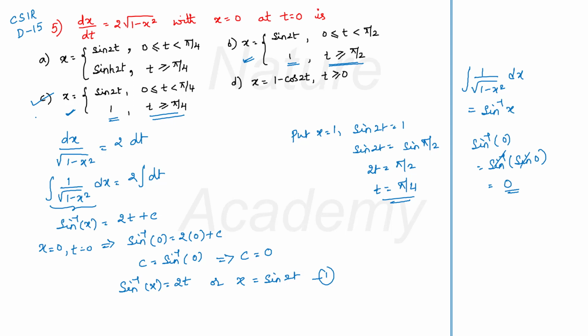Okay students. That's all for today's lecture. So just a quick revision. What we did in this class: we saw what is a differential equation and what is a solution to the differential equation. We discussed order and degree of a differential equation and types of first order, first degree differential equation. Then we learned how to solve variable separable differential equations of first order and first degree, and we also solved problems based on this.